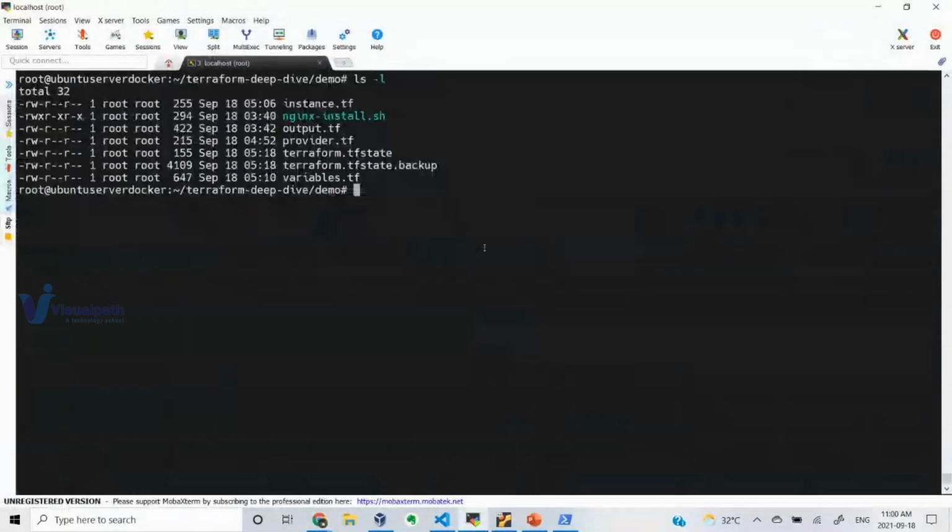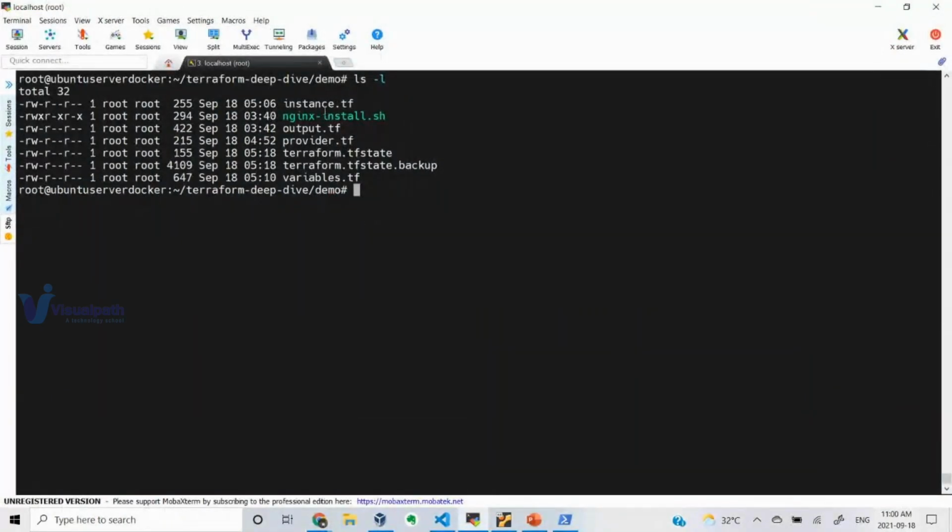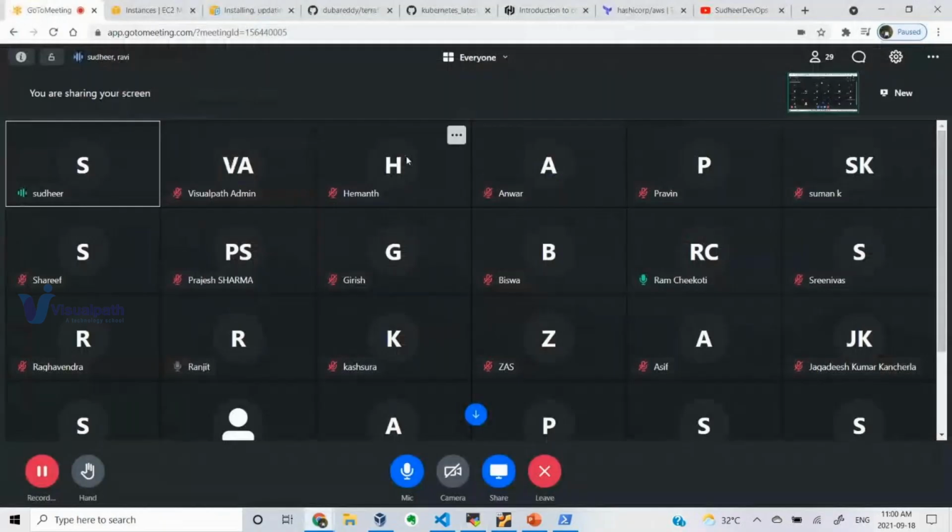See, for everything, we will write a README file, right? So a README file is mandatory to write what you want to do, what you're trying to do with this particular configuration, root module. Okay, so a README file should be there.